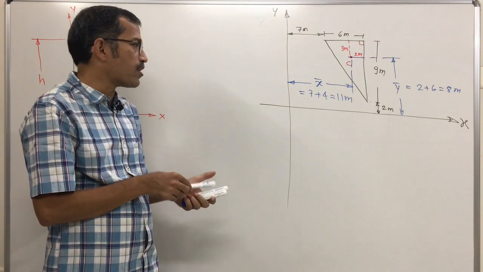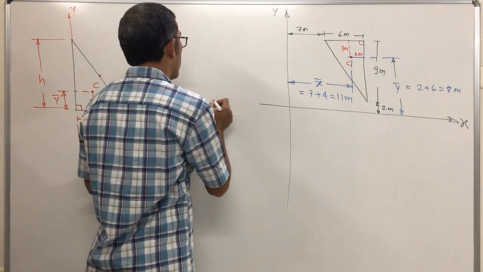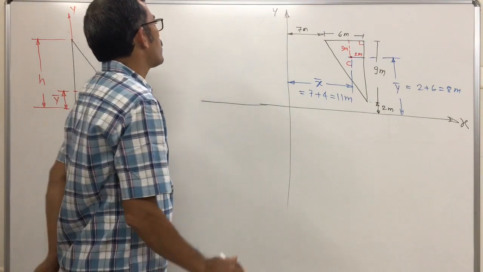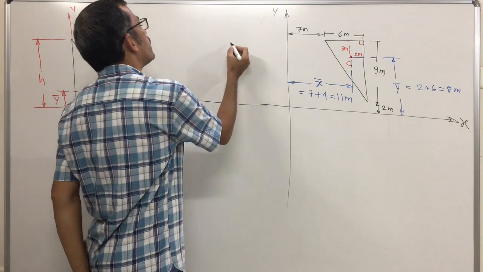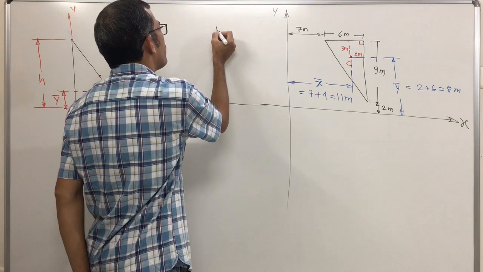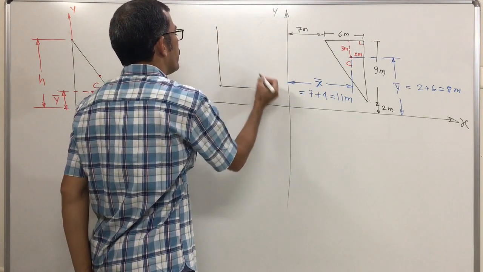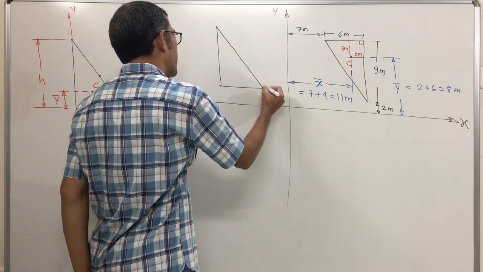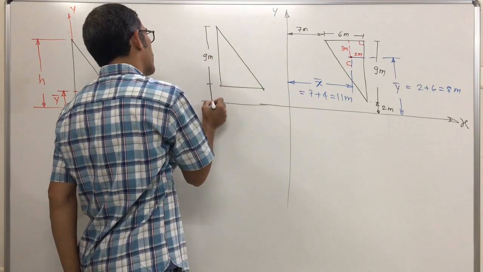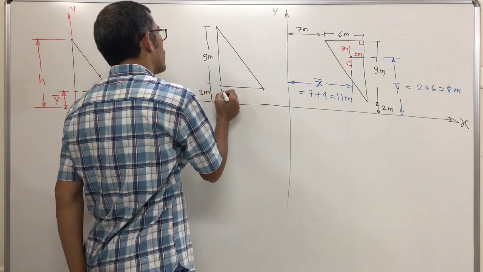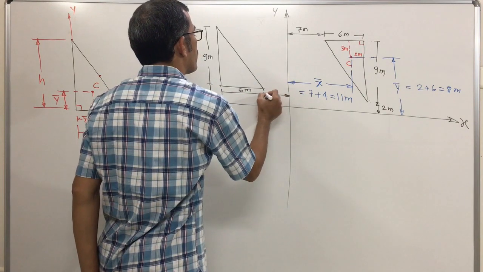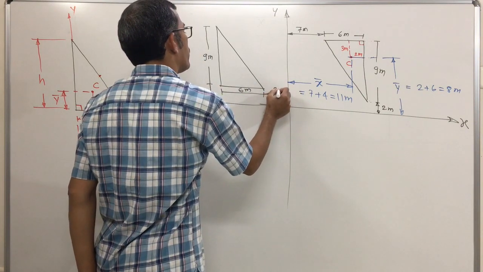First, in which quadrant is the centroid, and then how will you find the distance of this centroid from the x and y axis. Now suppose a triangular lamina is given like this. Suppose this is a triangular lamina. Vertical, horizontal, this is inclined, height of triangle 9 meter. This distance is 2 meter. Base of the triangle is 6 meter, and this is suppose 3 meter.